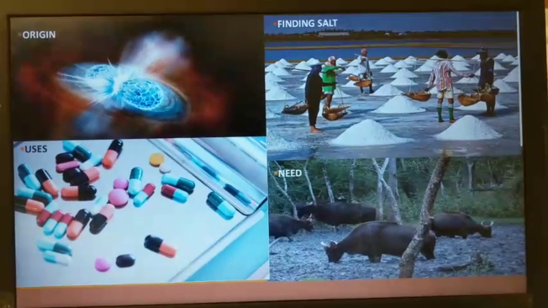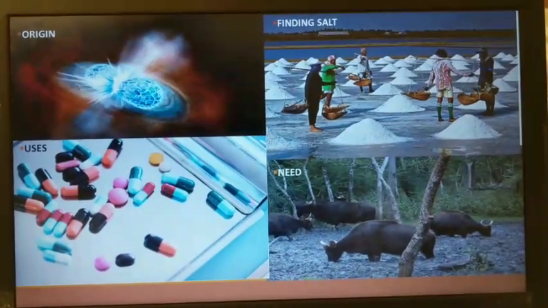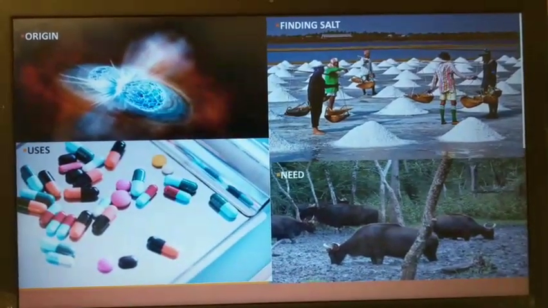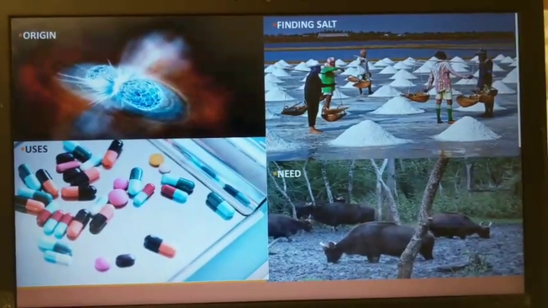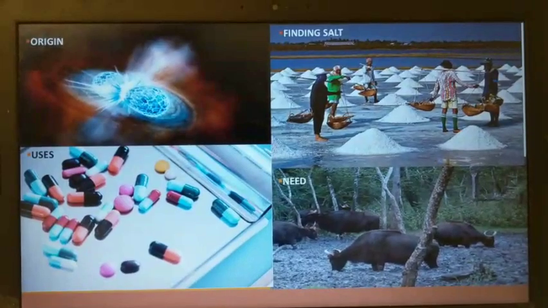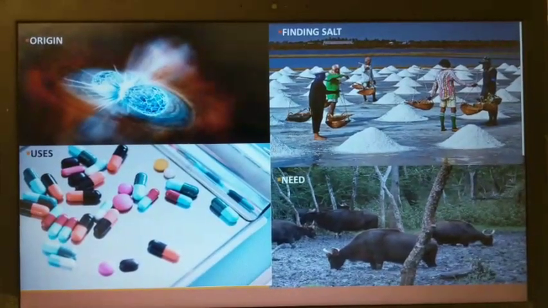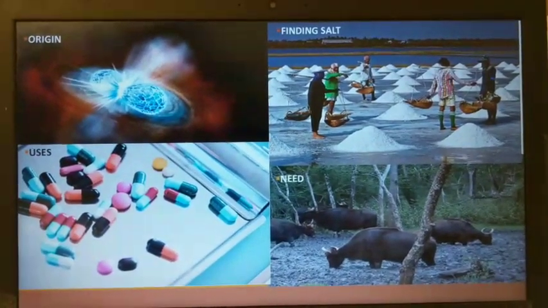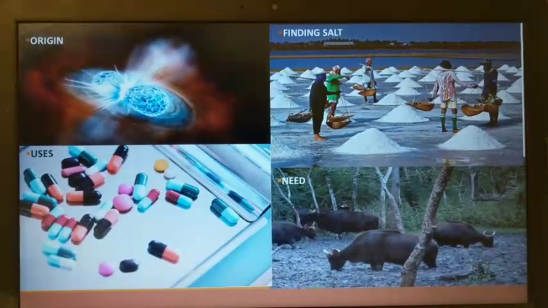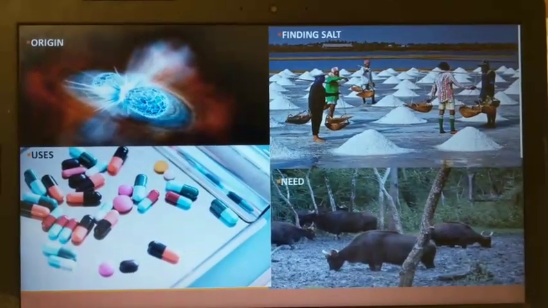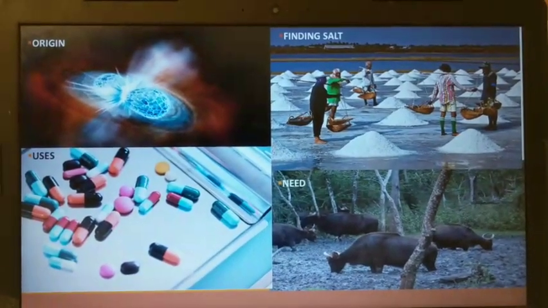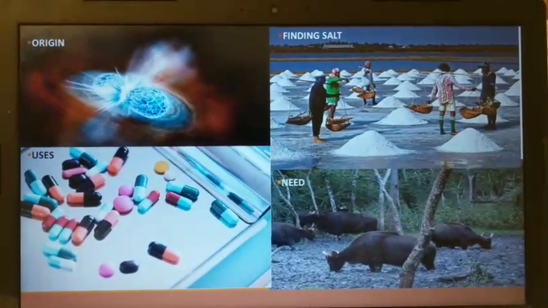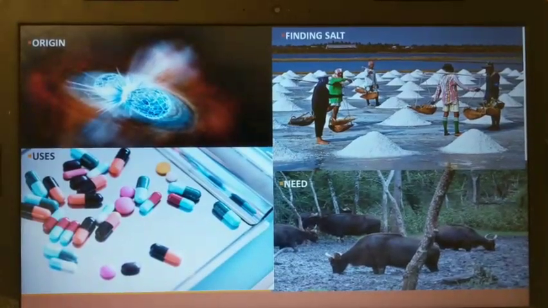How is the salt used, children? Salt is used in medicines, in the food that we eat, in making paper, in making glass, in preserving things. In various things salt is used, children. Even animals need salt. You know how? Salt is found everywhere, in the ground, in the rock. So the animals lick the ground and lick the rocks and get minerals for themselves.